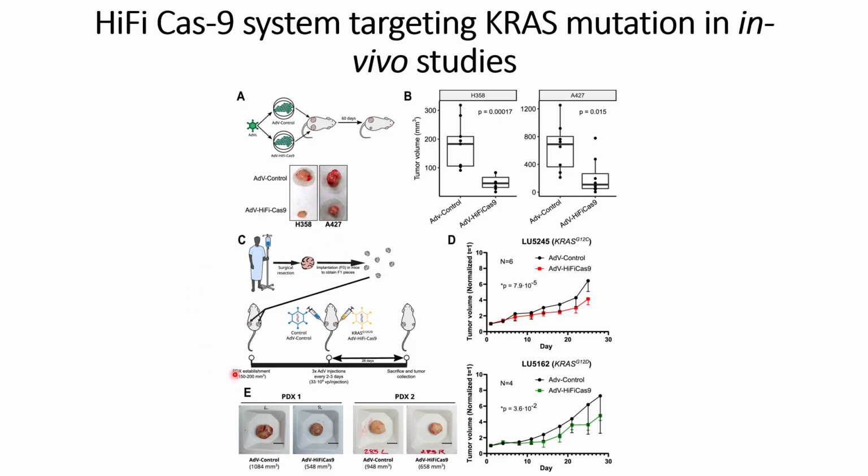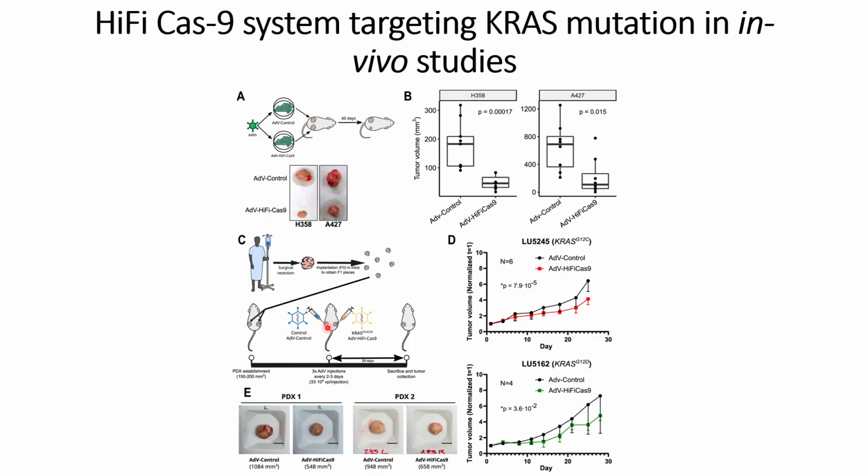Then in panel C, once they did their studies in the mouse tumors, they wanted to check its efficiency on the PDX, the patient derived xenograft. So in this case they took surgical sections of the patients who are affected with the cancers and implanted those cancers in the mice that can be seen here, and then treated these mice with different controls.